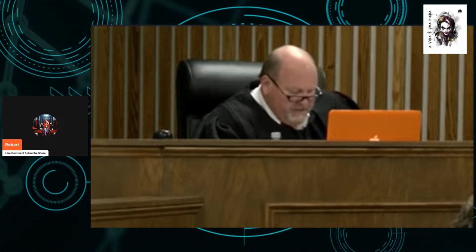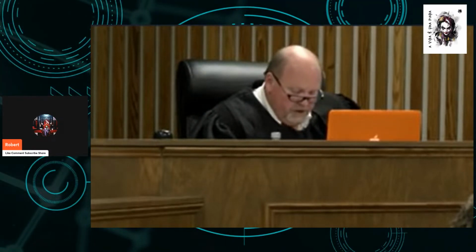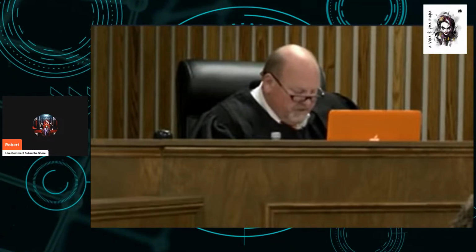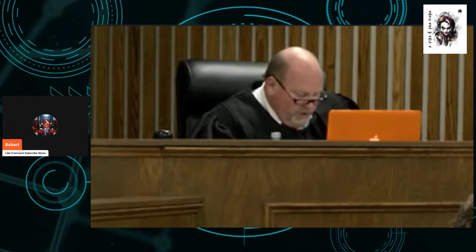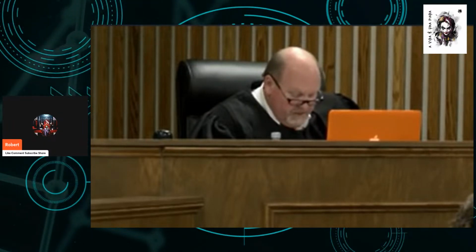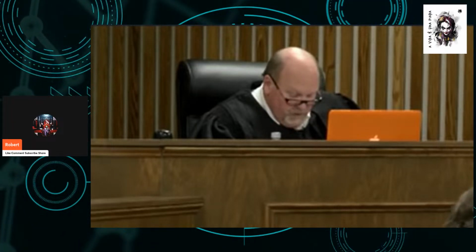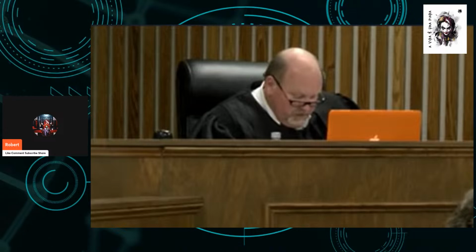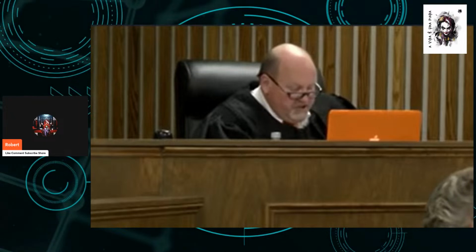Count 7 through 17, false report. Any person who makes a false statement to law enforcement officers is guilty of a crime. If you find the defendant guilty of this offense, the state must have proven beyond a reasonable doubt the existence of the following essential elements. One, that the statement was made by the defendant. Two, that the statement was made in response to a legitimate inquiry by a law enforcement officer. Three, that the statement concerned a material fact about an incident within the officer's concern. And four, that the defendant knew such statement was false.